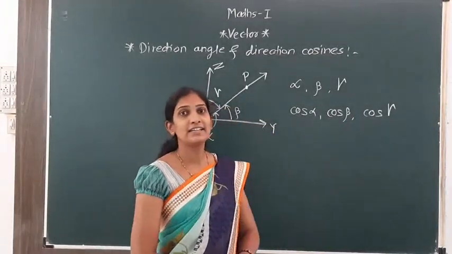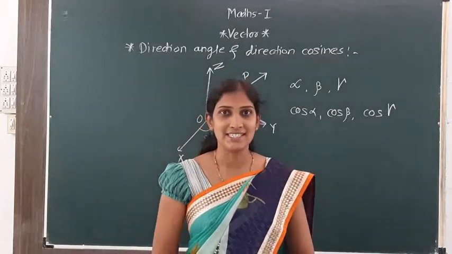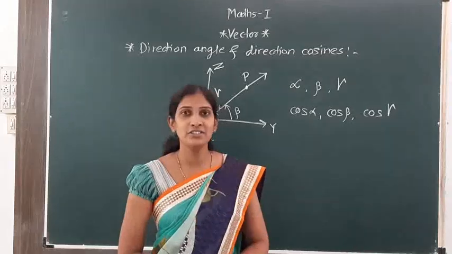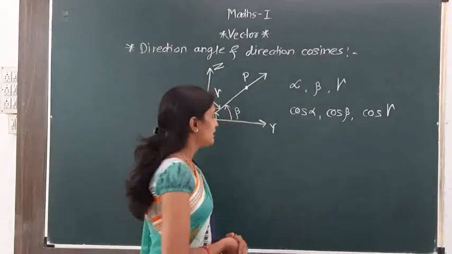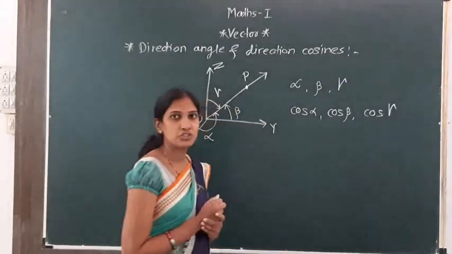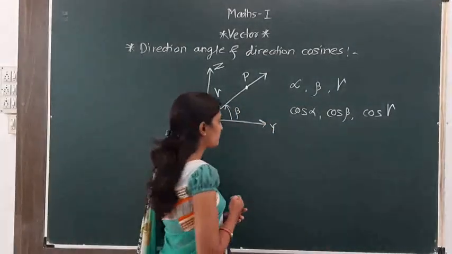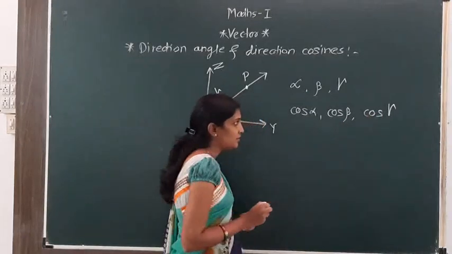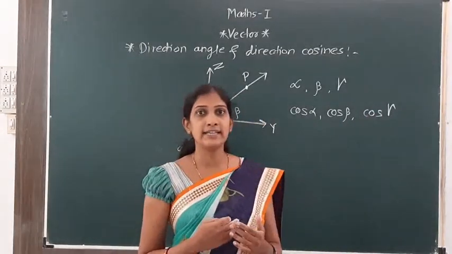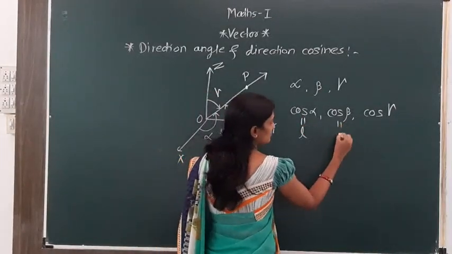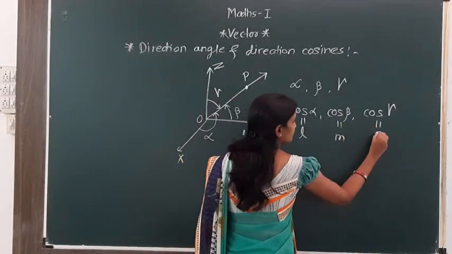These are the direction cosines. They are the cosines of the direction angles. Cos alpha, cos beta and cos gamma are denoted by other letters, that is l, m, n.